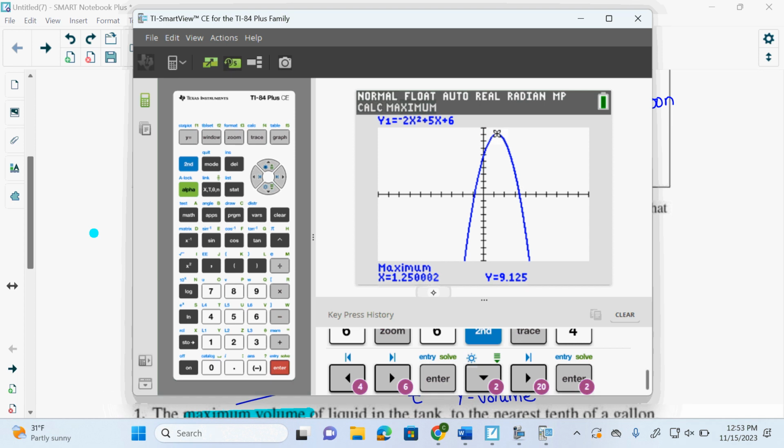Tomorrow you will be asked for one or the other, maybe sometimes both. What does the 1.25 represent in this equation? The time it reaches maximum. The volume reached maximum in the tank, correct? And what did this one max out at? 9.125 before it started draining again. Yeah, it's a 15-gallon tank. Cool, that's awesome. It didn't get there, and it drained before it got there. So don't tell me 15. Okay? So it's 9.125.